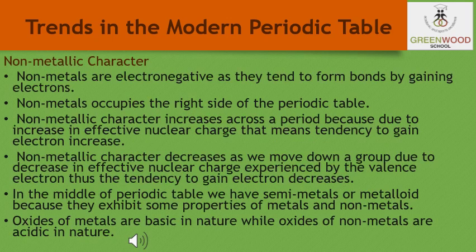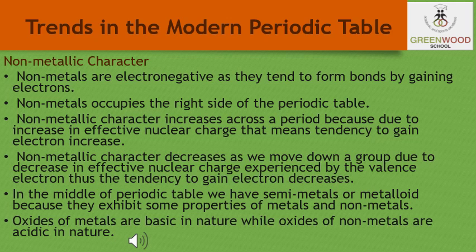Now students, non-metals on the other hand are electronegative. They tend to form the bonds by gaining the electrons. As the trends in the electronegativity show, non-metals are found on the right hand side of the periodic table towards the top. These trends also help us to predict the nature of the oxides formed by the elements because it is known to you that the oxides of the metals are basic and that of the non-metals are acidic in general.